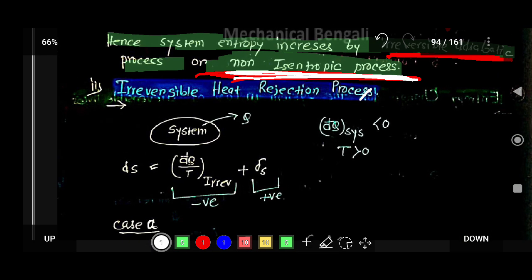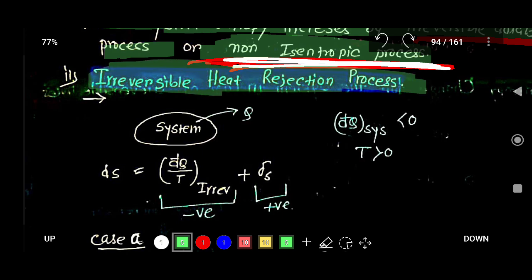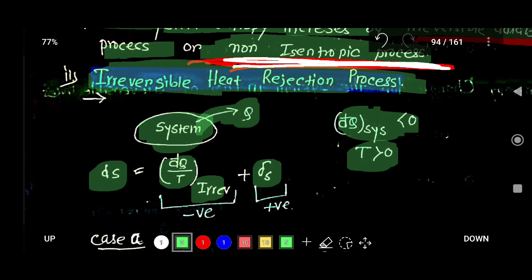Now there is another process to consider, the irreversible heat rejection process. This is our system, and in this system heat is going out from the system. As heat is going out from the system, del Q for the system is less than 0, and the temperature of the system is greater than 0. So we know the formula ds is equal to del Q by T for an irreversible process plus delta S.